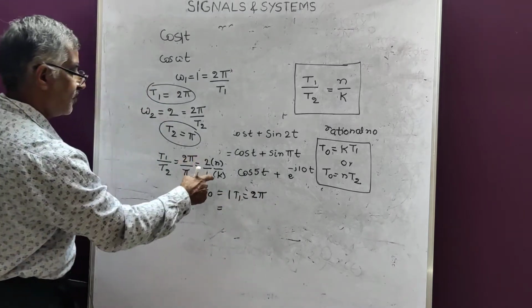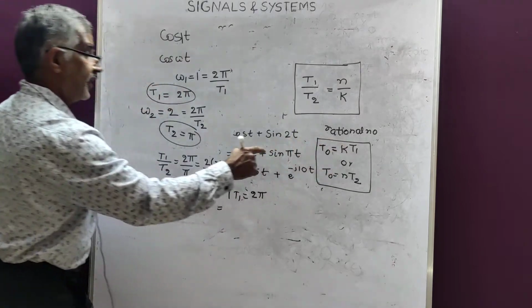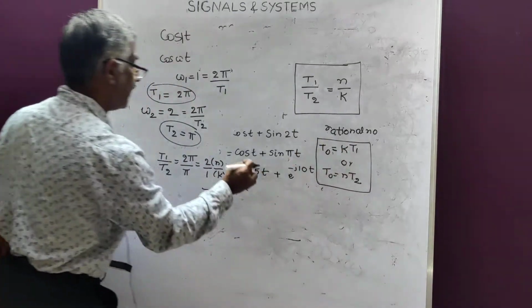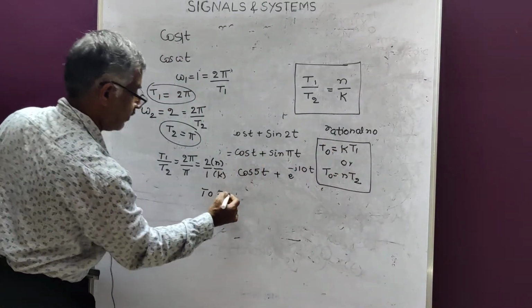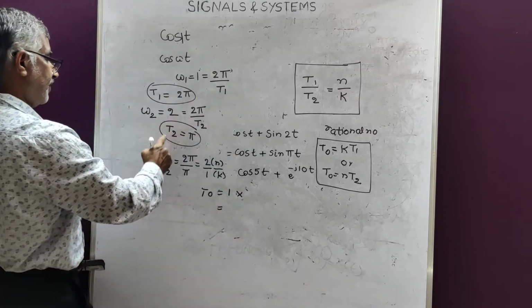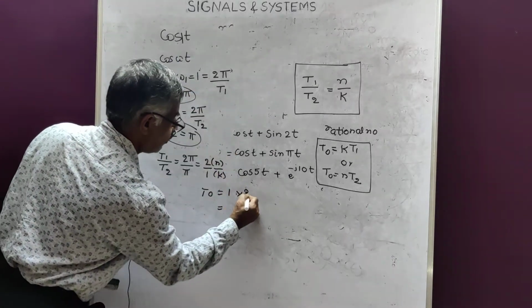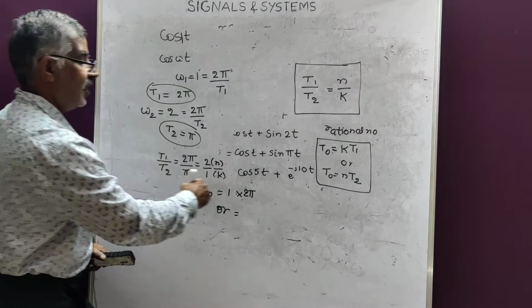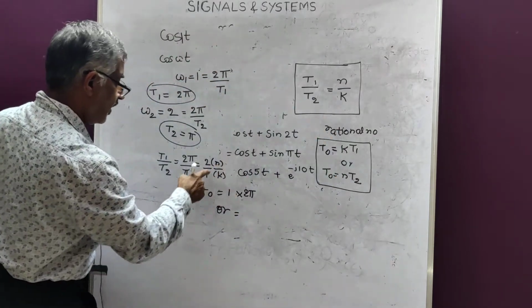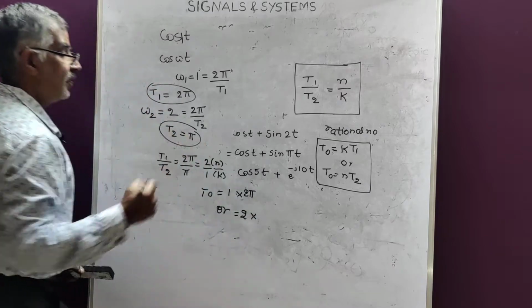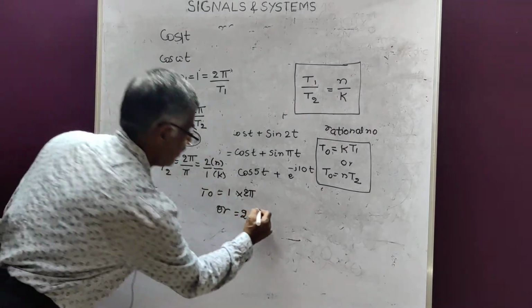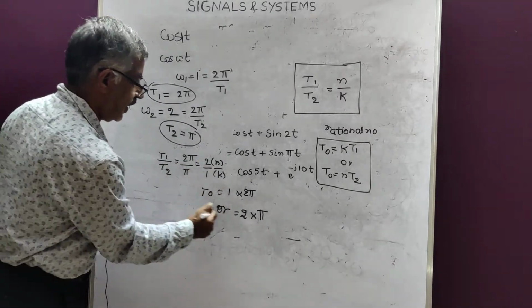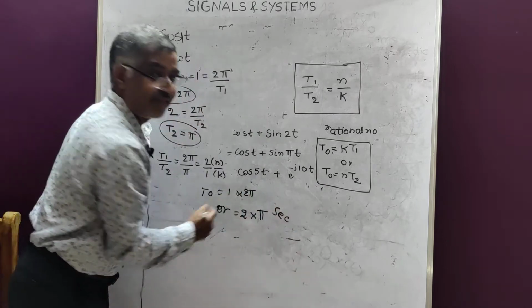Next, or you can use T naught is equal to nT2. n here is 2, times T2, which is pi. So what are we getting? We are getting the same answer, 2 pi. Hence, the fundamental period is 2 pi seconds.